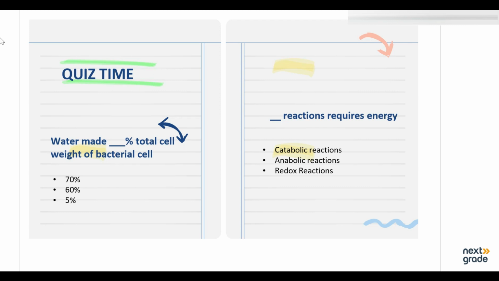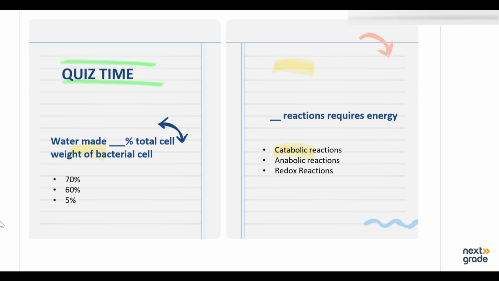Then there is a quiz for you guys in the end. As we discussed earlier, water made up dash percent of the total cell weight of a bacterial cell. According to you, how much would it be: 70%, 60%, or 5%?